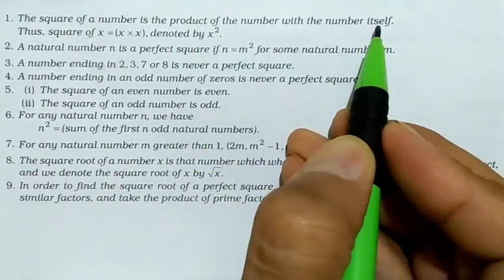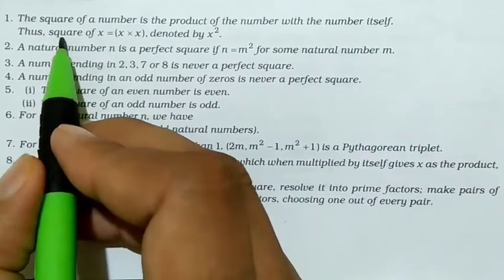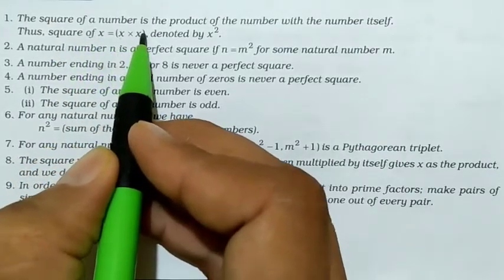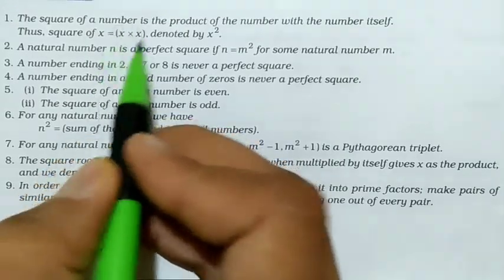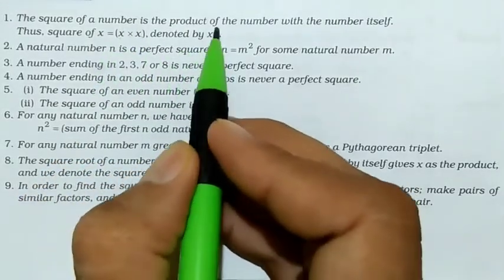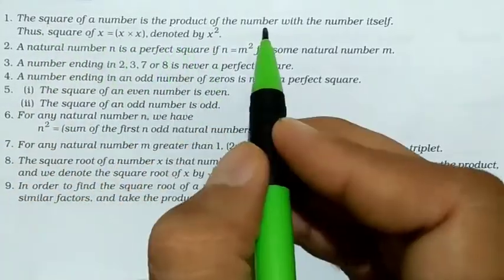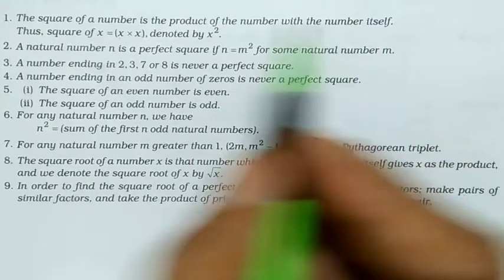Means when we have to find the square of x, what do you have to do? You just multiply x by x. So x multiplied by x will give us x square. That is called the square of x. Means the square of a number is the product of the number with the number itself.